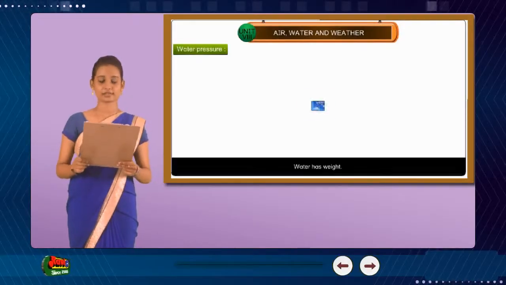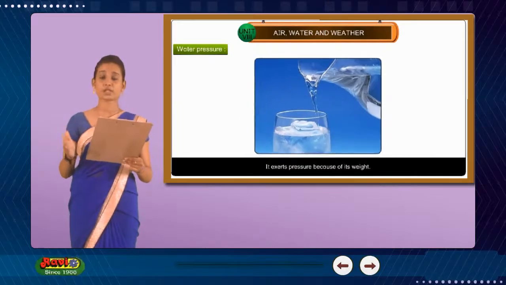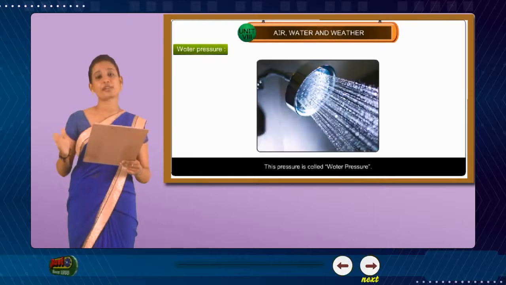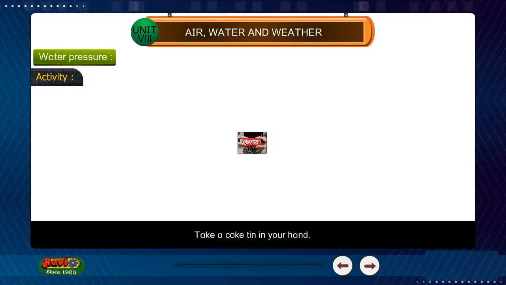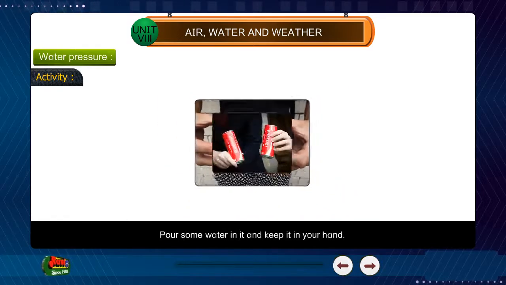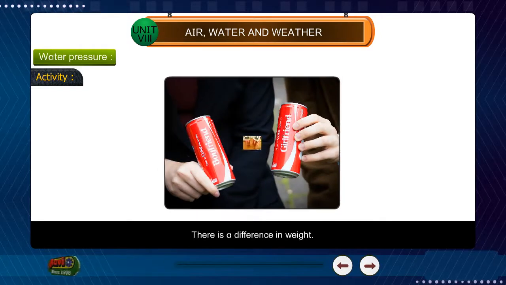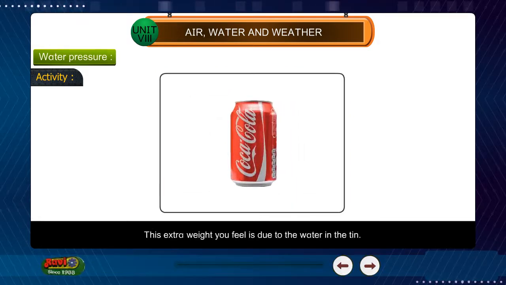Water pressure. Water has weight. It exerts pressure because of its weight. This pressure is called water pressure. Activity. Take a Coke tin in your hand. Pour some water in it. Keep it in your hand. There is a difference in weight. This extra weight you feel is due to the water in the tin.